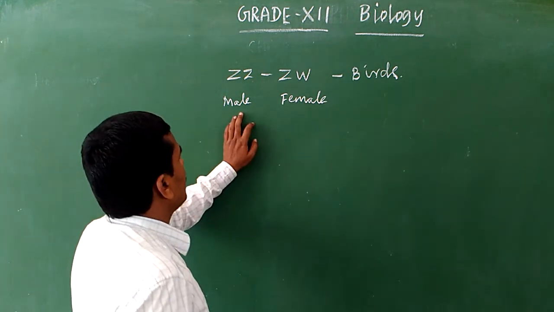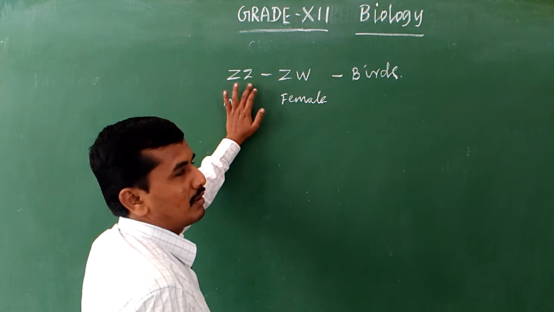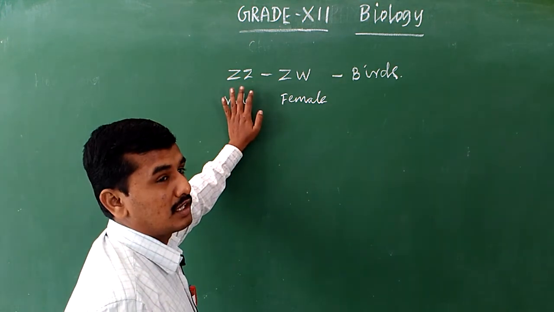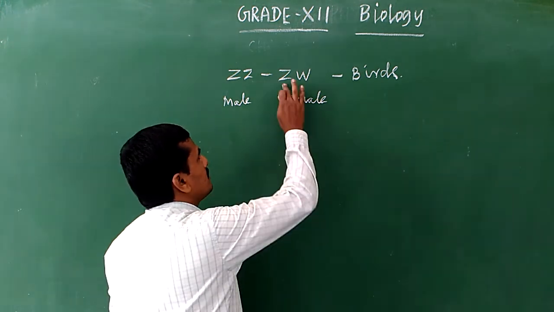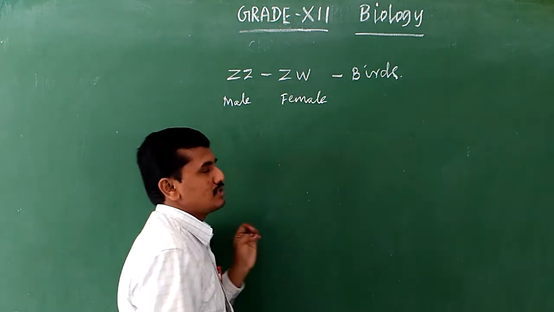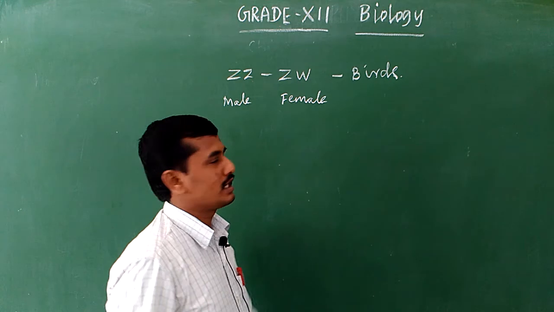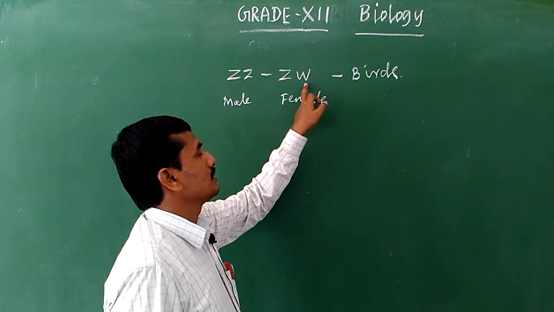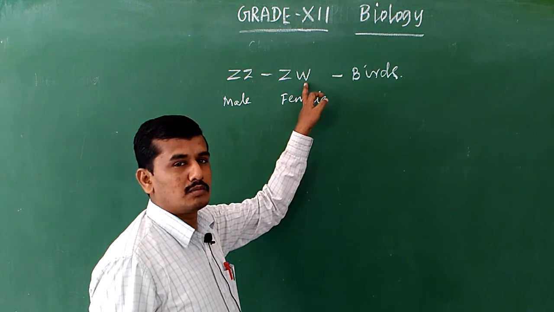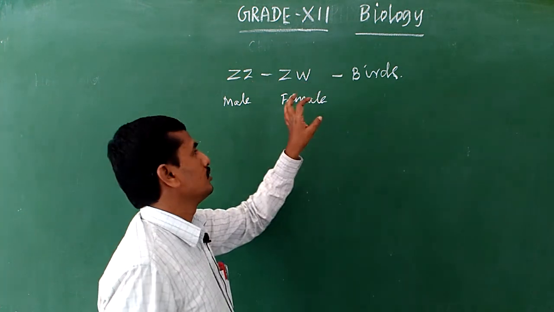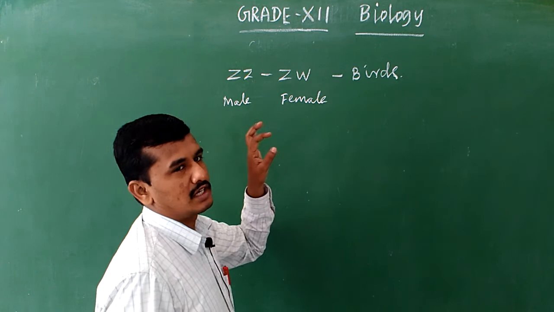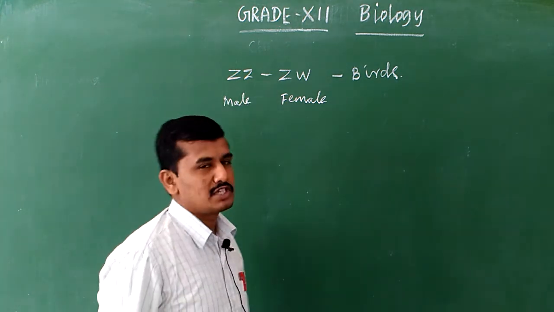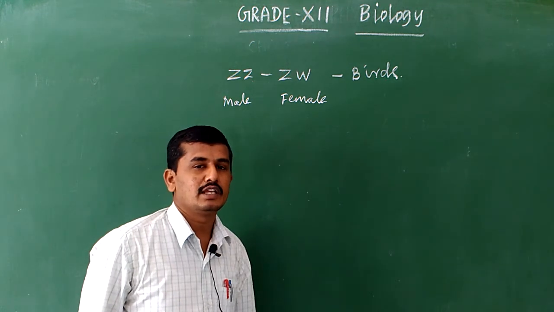Here, the male produces similar types of gametes, so the male is a homogametic organism in birds, but the female produces two types of gametes. One gamete has the Z chromosome as a sex chromosome, and another gamete has the W chromosome as a sex chromosome. So, the female is the heterogametic organism in birds and the male is the homogametic organism.